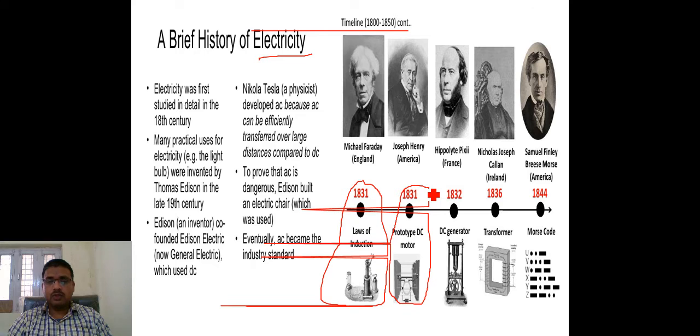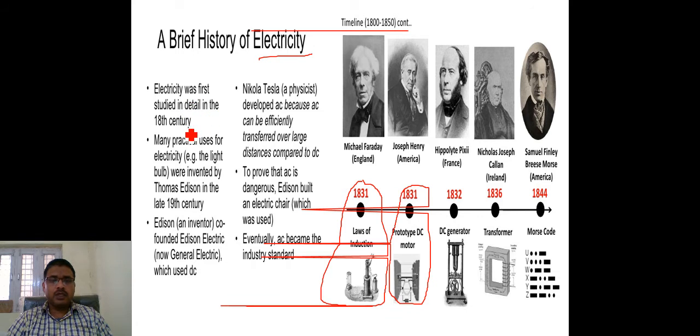What are the different discoveries that took place during this time period, which kind of instruments and things were discovered at a particular time, and who discovered them, you have to understand and make your GS note, so that whenever anybody asks you about these scientists, you can give some brief about them. Here, electricity was first studied in detail in the 1800s.